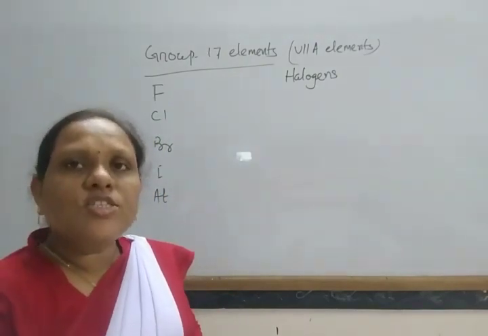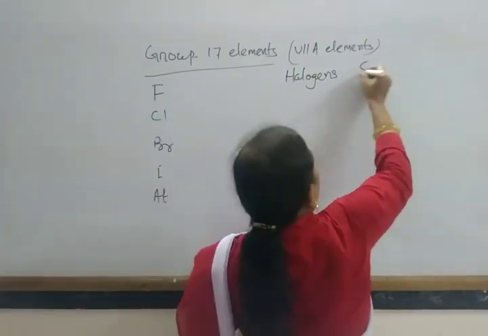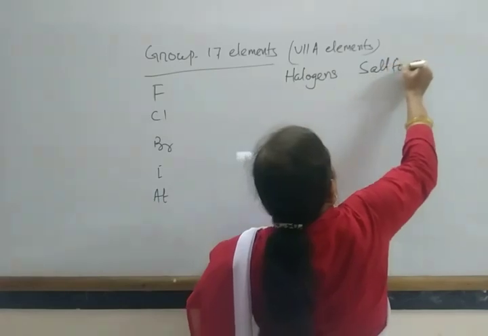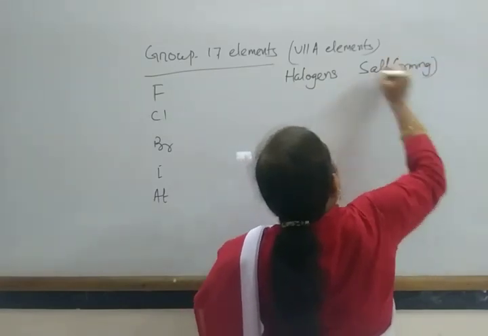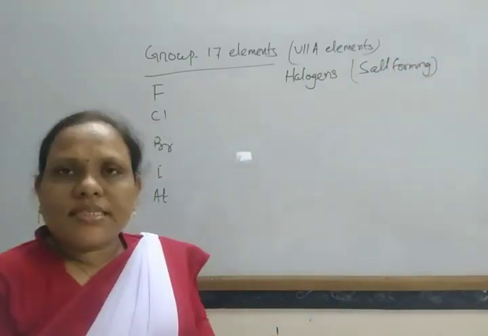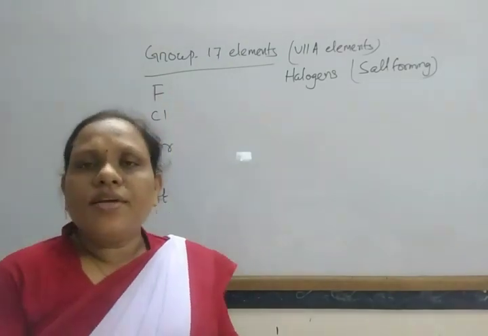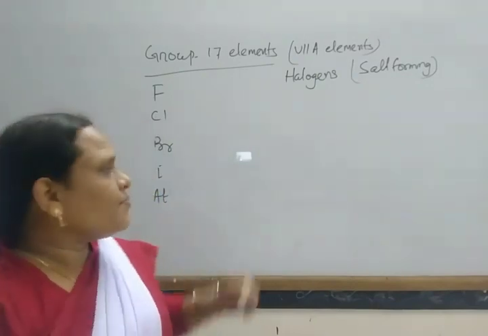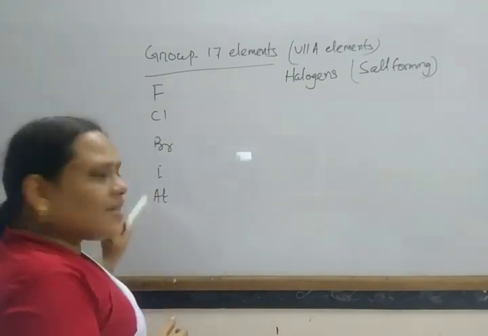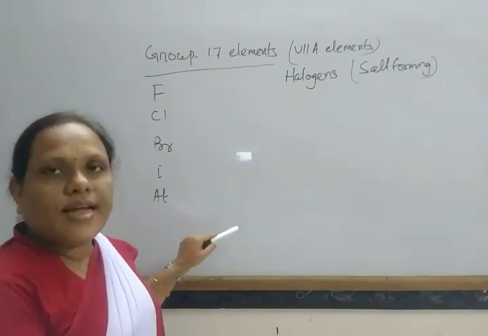Halogens means salt forming. So these are the main constituents of salt. Maximum salts contain any one of these elements, and so these are known as halogens. Among them, astatine is a radioactive element.